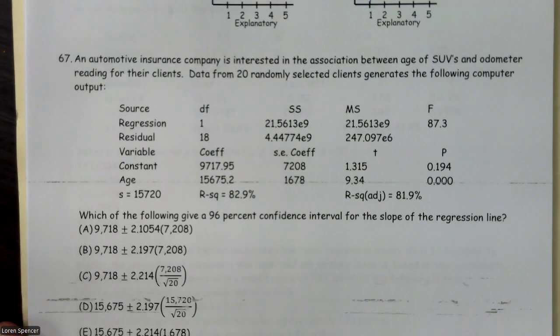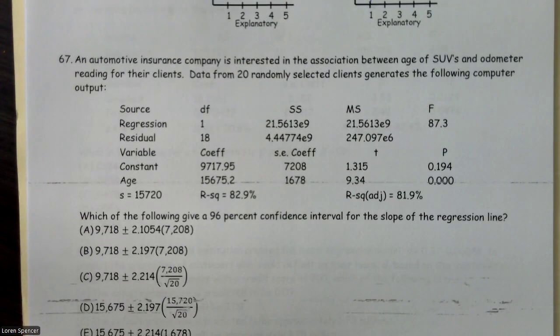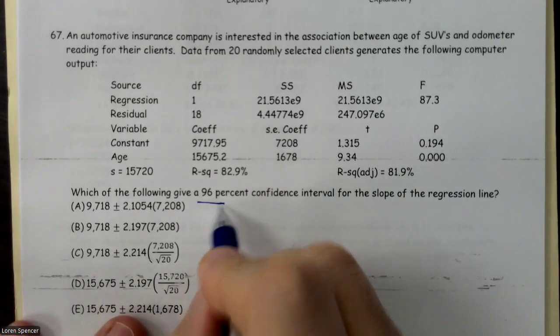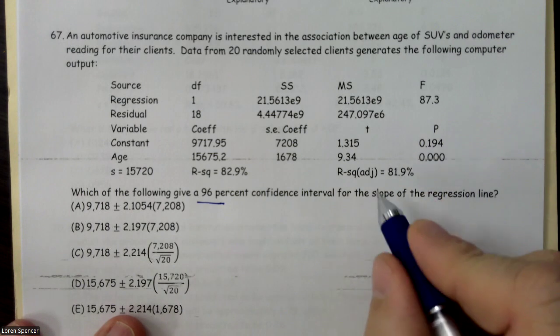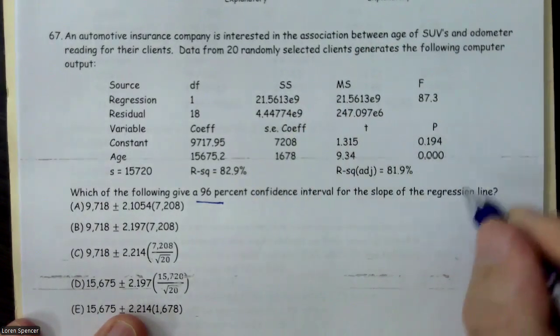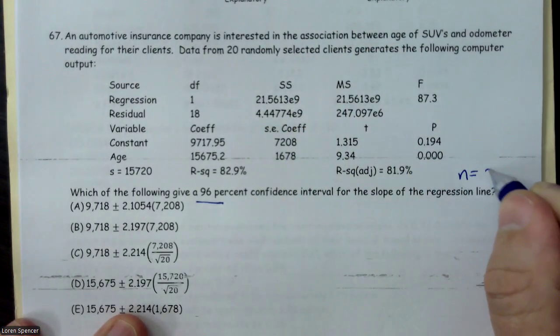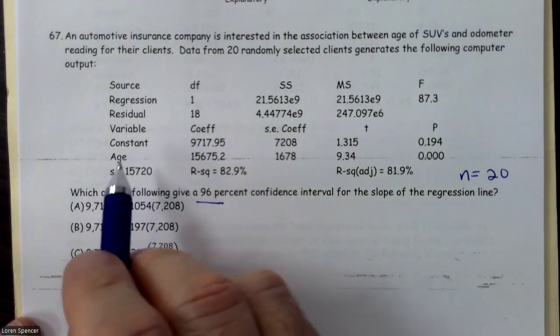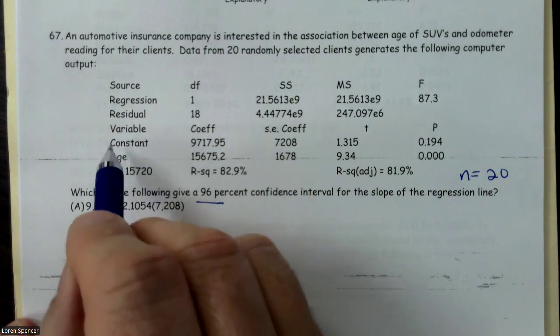67. An automotive insurance company is interested in the association between age of SUVs and odometer reading for their clients. Data from 20 randomly selected clients generates the following computer output. Which of the following gives a 96% confidence interval for the slope of the regression line? And they told us our sample size was n equals 20. Okay, so first off, I need to find my constant.